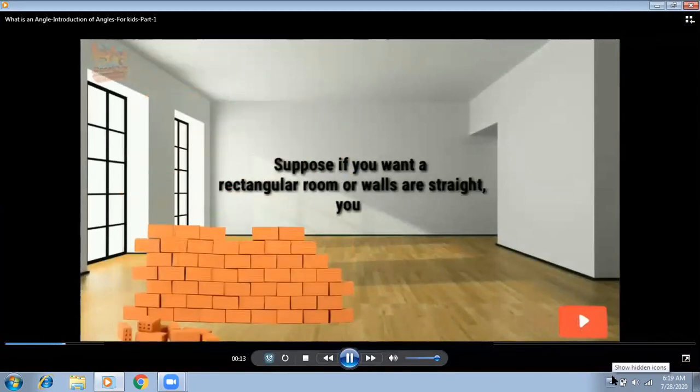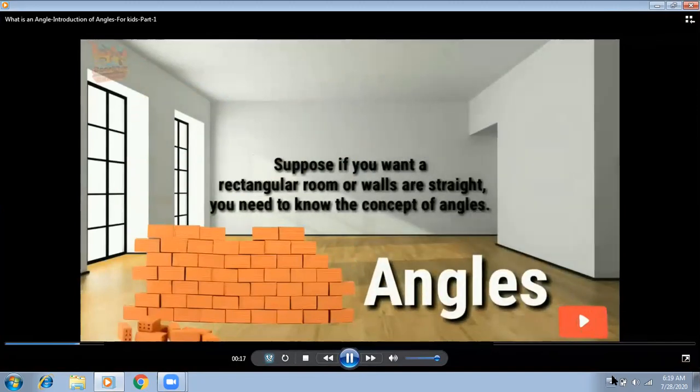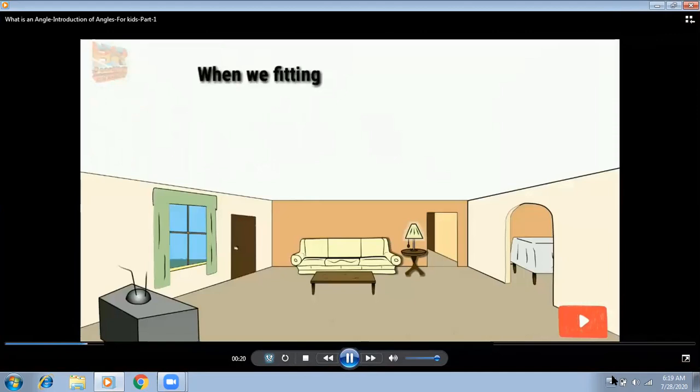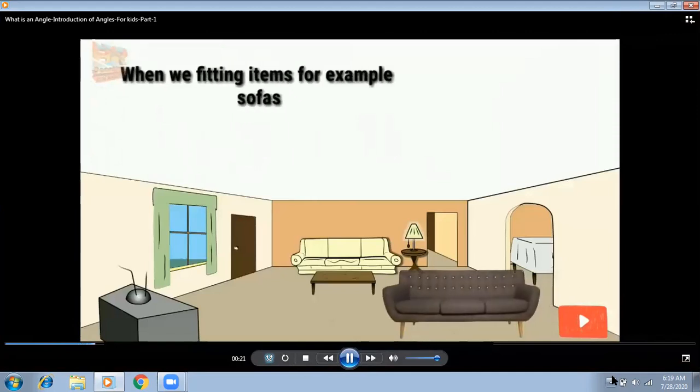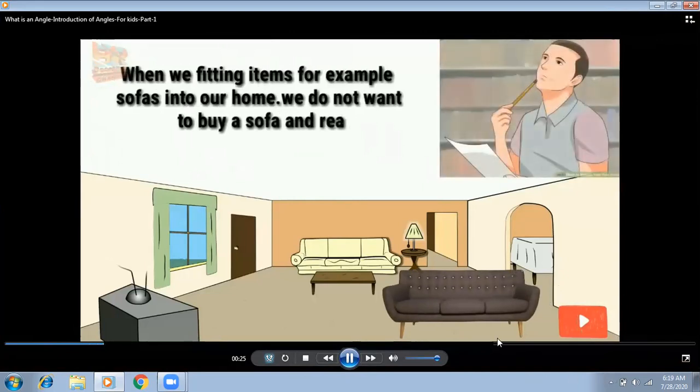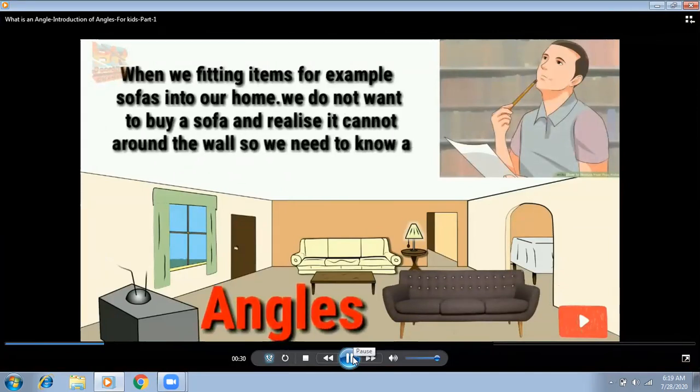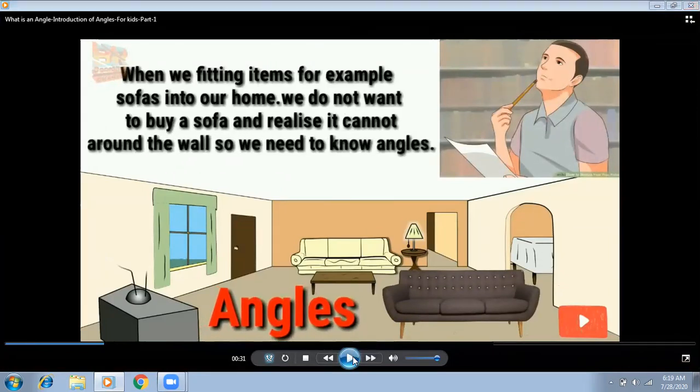In this video, first they're telling you what an angle is and why we need angles. What they're saying is, when fitting items, for example sofas, into our home, we do not want to buy a sofa and realize it cannot fit around the wall.